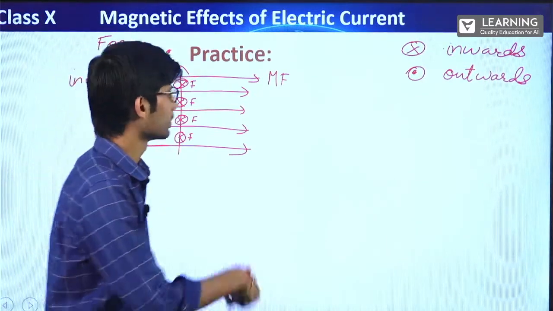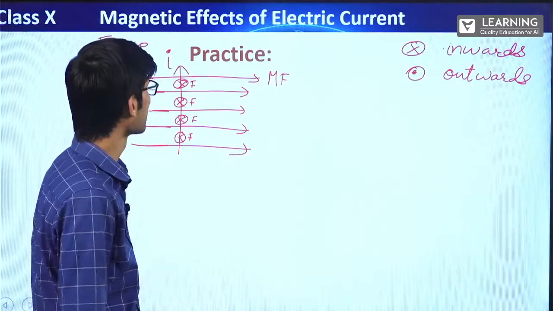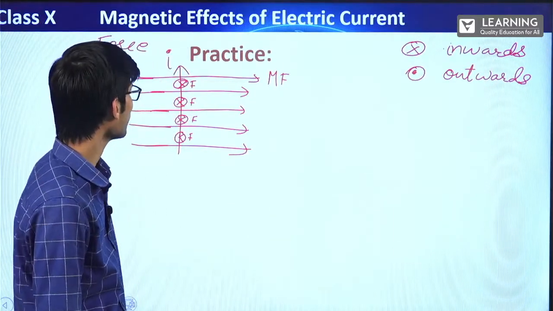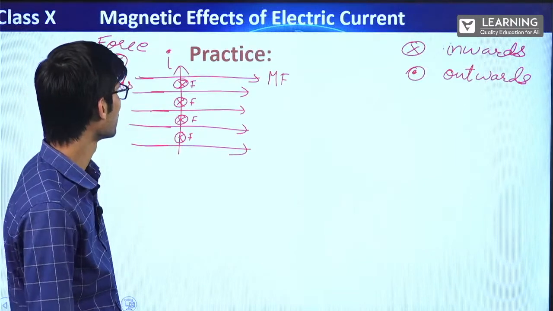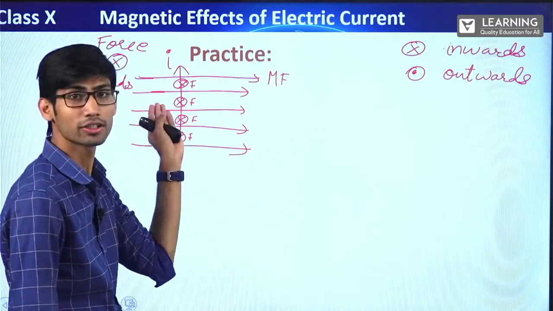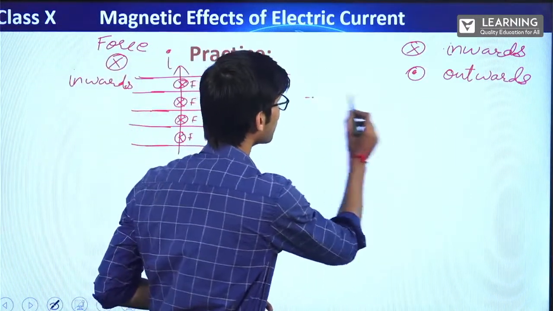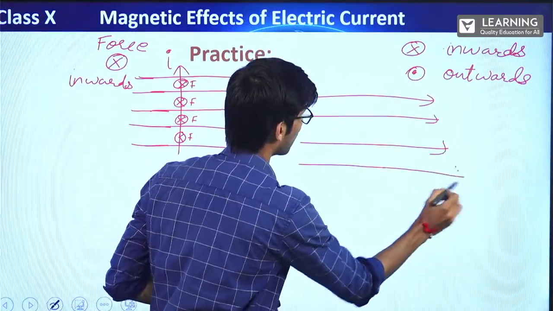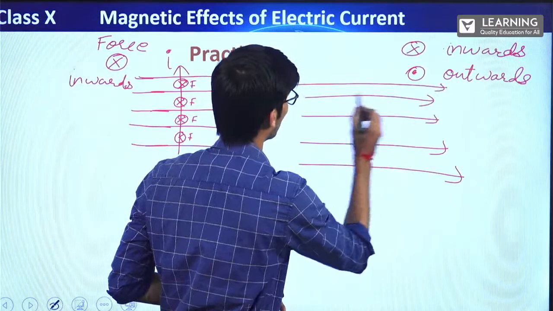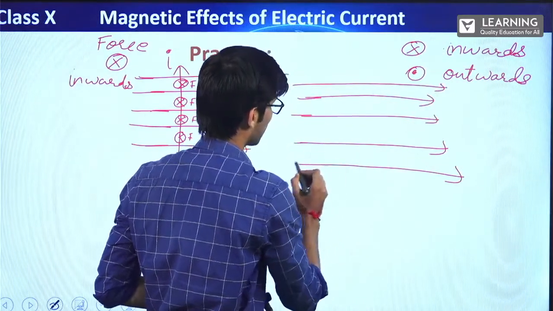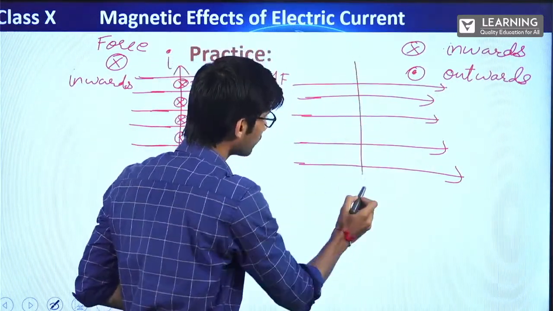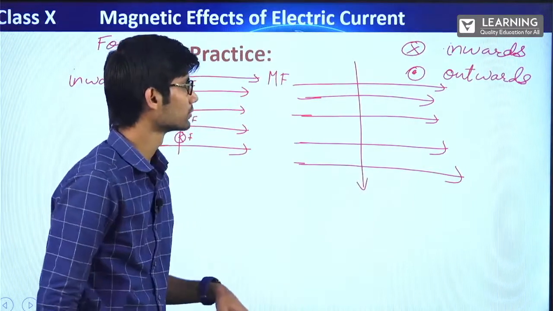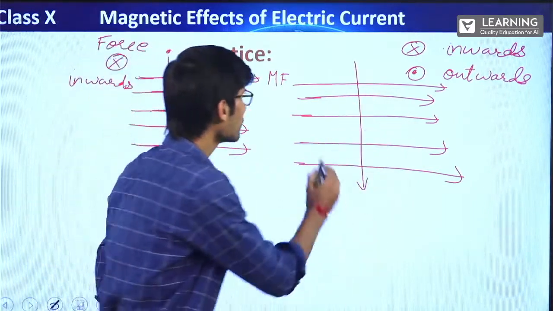Now, let's take another example. Suppose I reverse the direction of current, let's do this. Now, if I reverse the direction of current, can you tell which side the force will come?